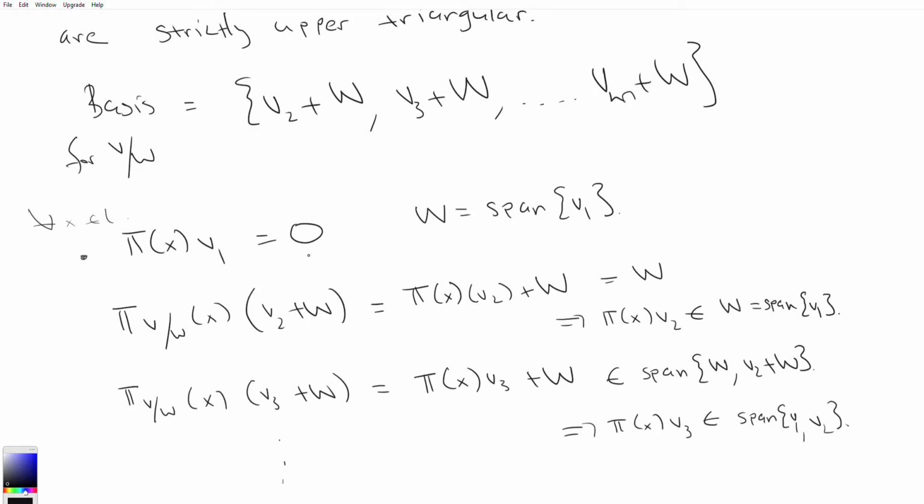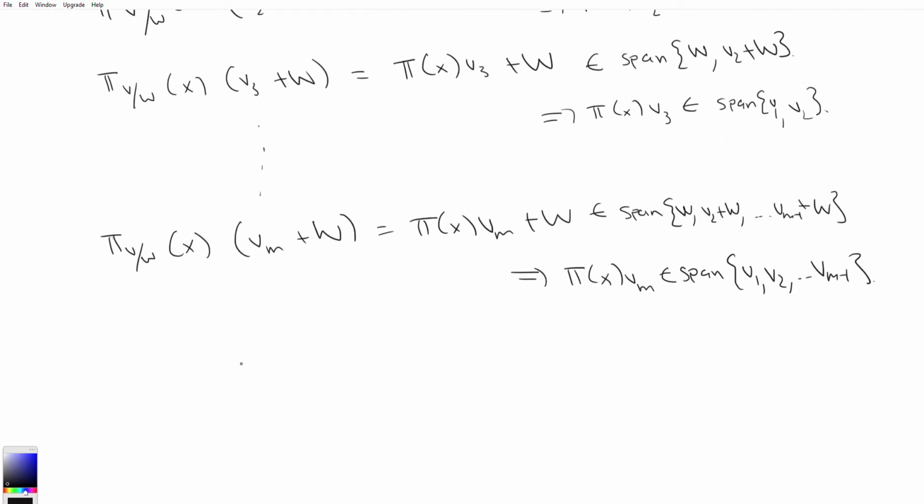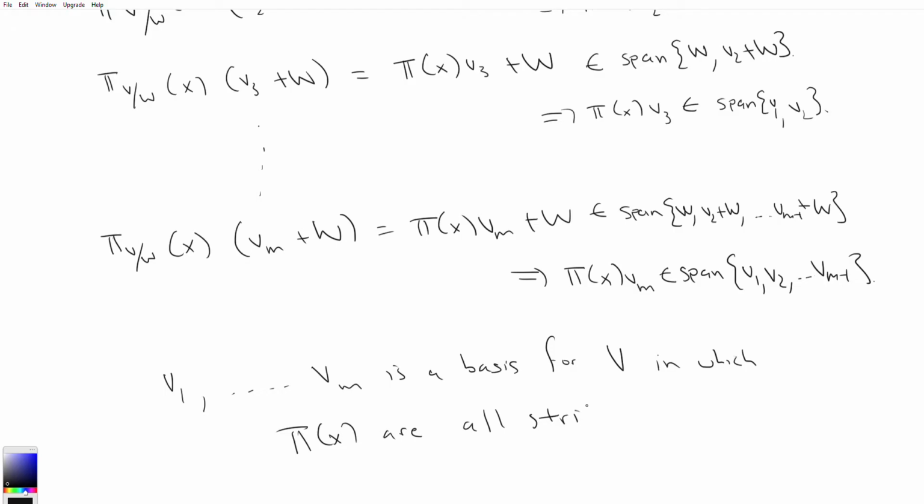So what we immediately see is that v1 through vm is a basis for V in which pi of x are all strictly upper triangular. So that's how you prove the corollary.